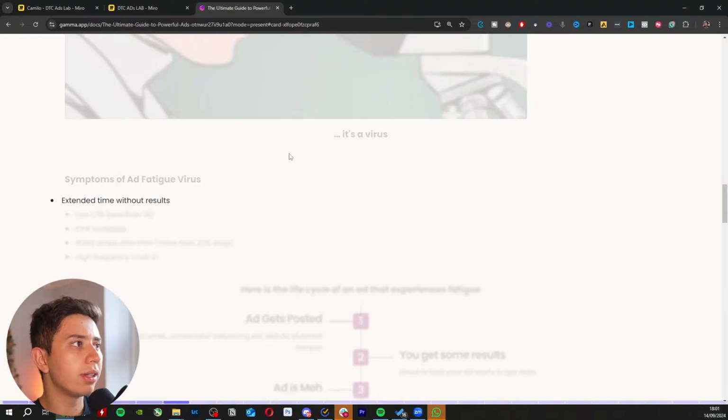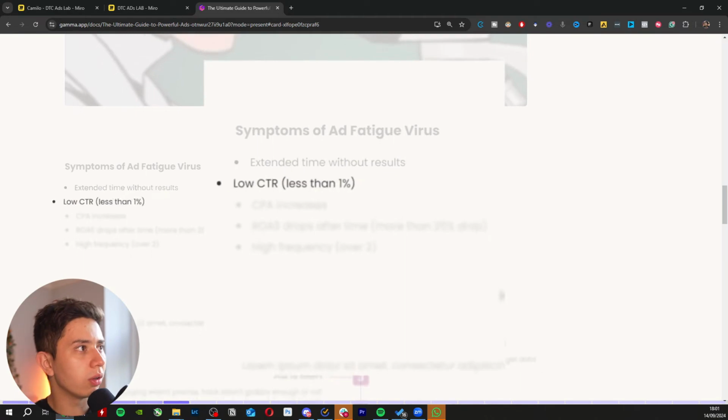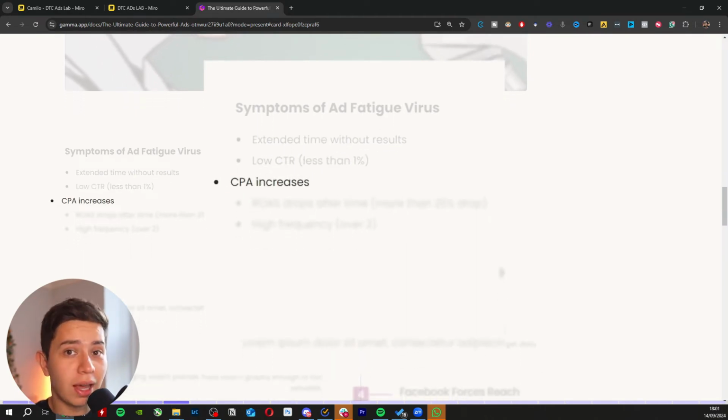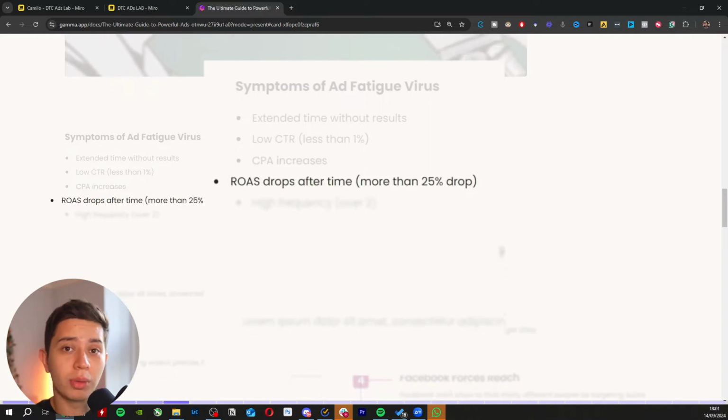So what are the symptoms of the ad fatigue virus? The first is extended amount of time without results. Your click-through rate is very low, less than 1%. Your CPA starts to increase. Your ROAS drops after a while, more than 25% after time before it goes down quite a lot. And your frequency goes over 2. So that is ad fatigue.